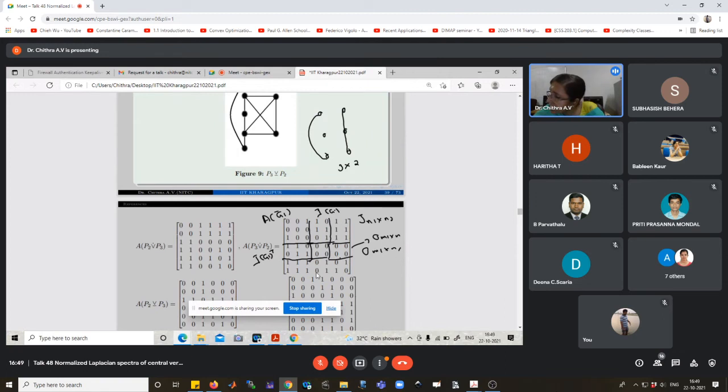And this last block is J, n2 by n1. And this one, 0, 1, 0, 1. This is the adjacency matrix of G2.